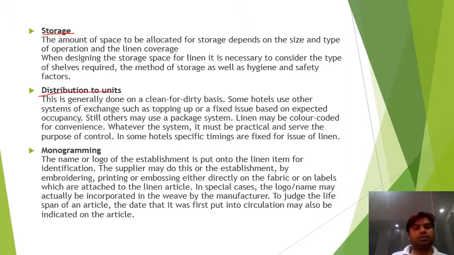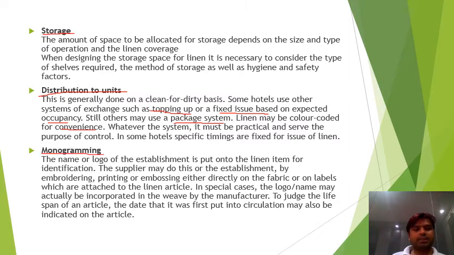Next, distribution to units. It is generally done on a clean for dirty basis. Some hotels use other systems of exchange such as topping up, or fixed issue based on expected occupancy. Still others may use a package system. Linen may be color coded, meaning while distributing we can use color coding for convenience so that we can easily identify the types of linen on the basis of colors.